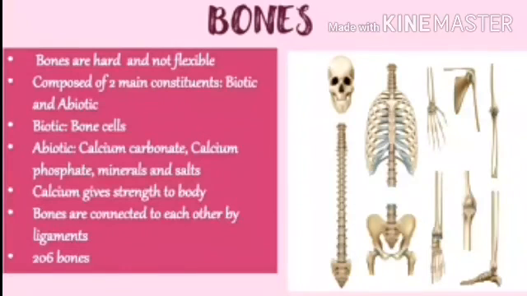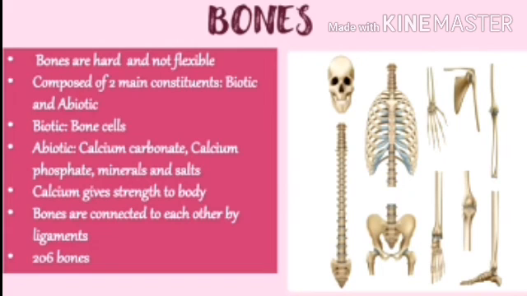Now see, bones are hard and not flexible. They are composed of two main constituents, biotic and abiotic. Bone cells are biotic, while the abiotic constituents are calcium carbonate, calcium phosphates, minerals and salts. Why do bones have strength?